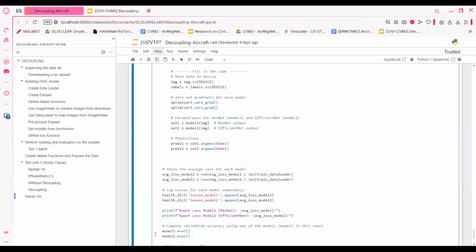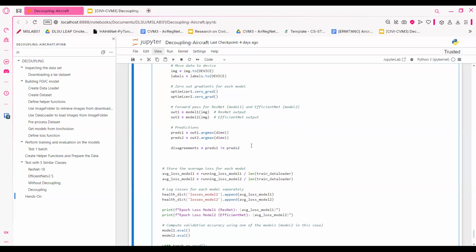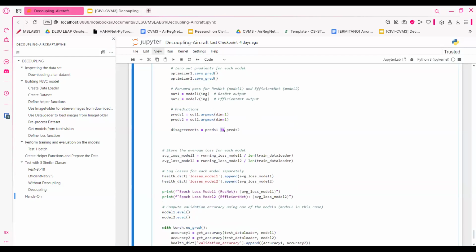So, okay, what do we do with predictions 1 and 2? Okay, we compare the predictions of model 1 and model 2, and then we see if they're going to be equal or not equal. So I set it here to not equal since we're interested in disagreement.